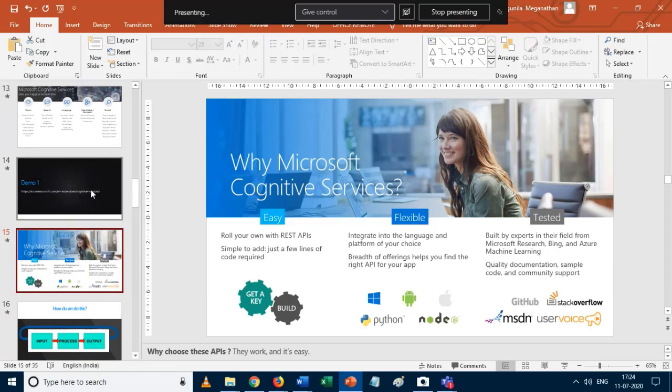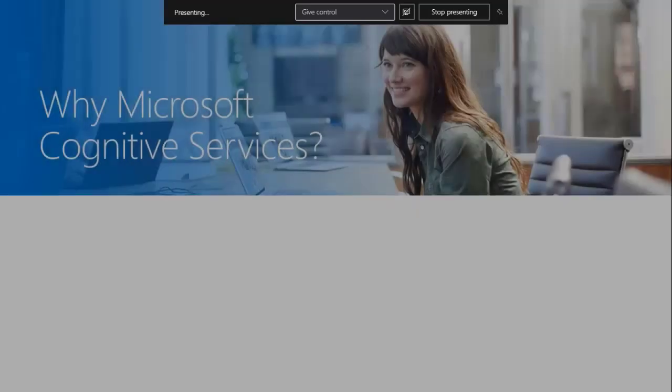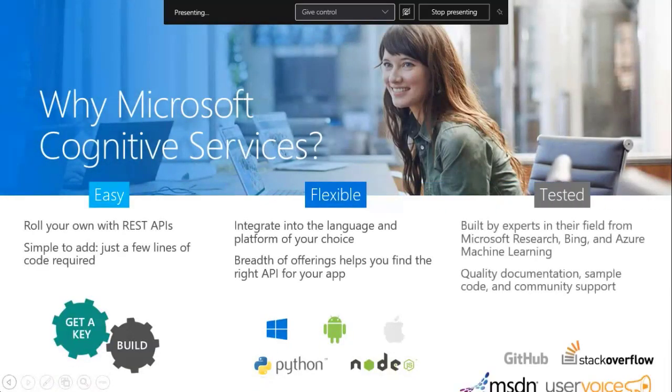Okay, now I hope you understand what cognitive services are, what APIs are present in them, and how they work. Now I am going to show you why we are using Microsoft Azure Cognitive Services.